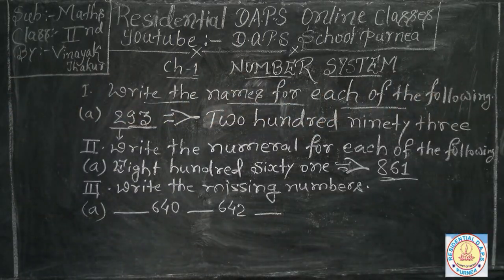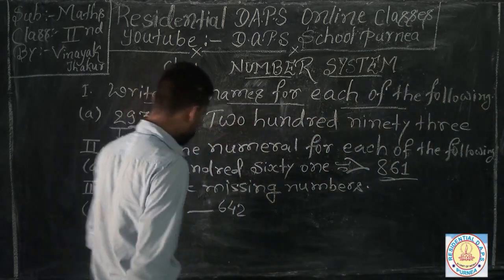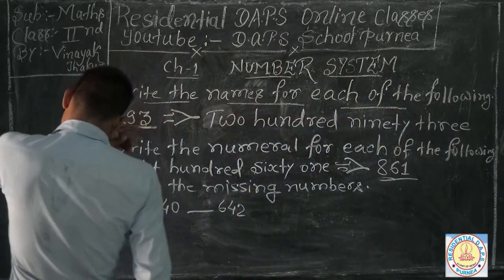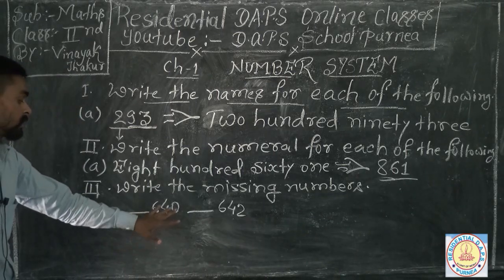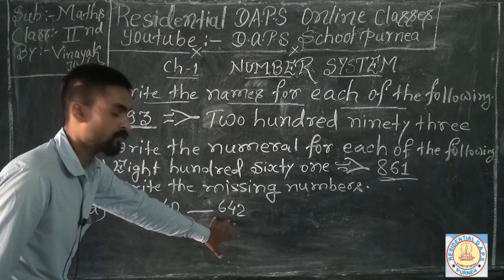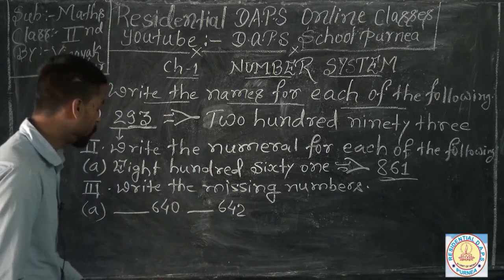We have to find here the number that comes before 640 and the number that comes before 642. Just we have to find here the two numbers only.